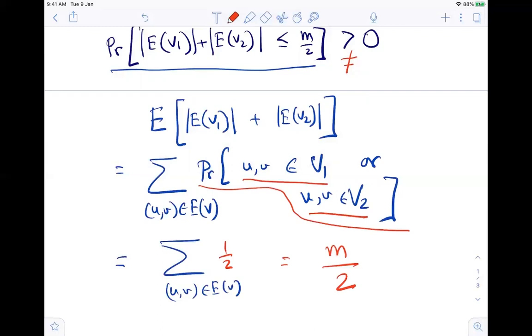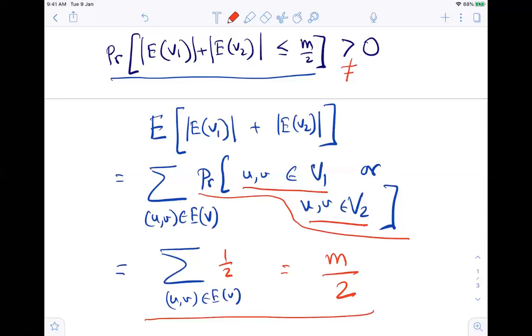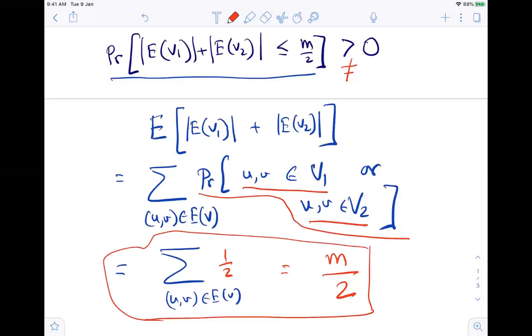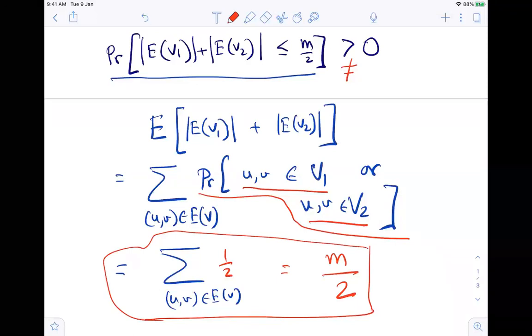What does it mean? You can think of expectation in two different ways. You don't have to go to probability right now. Expectation is nothing but averaging, right? From which you can say that there exists a partition such that this quantity is less than m/2.